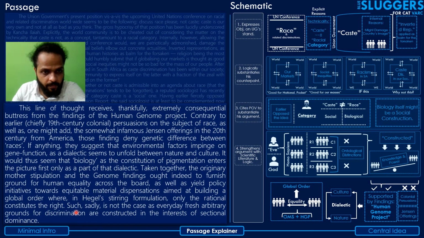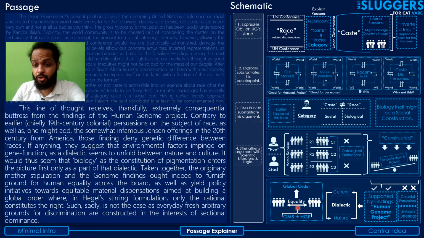So such, sadly, and then he closes on a slightly disappointing, sad note that but this is what it should be, right? This is what the author's perspective with how things should actually be is, right? This is how he feels things should be, given all of these reasoning and logic that he has given here. This is how things should be. But sadly, he says that is not the case, as every day fresh arbitrary grounds for discrimination are constructed in the interest of sectional dominance.